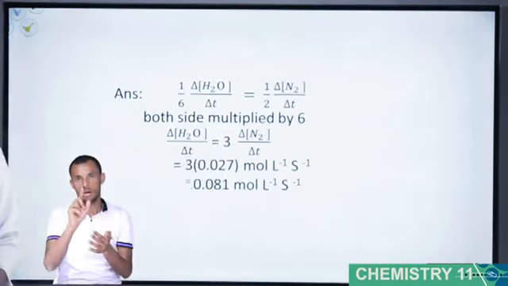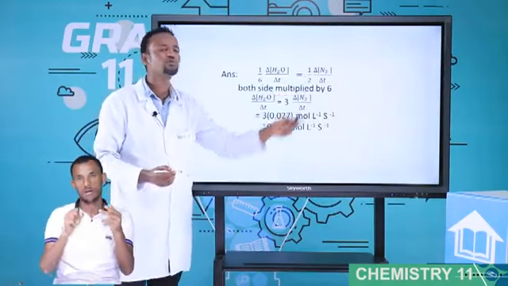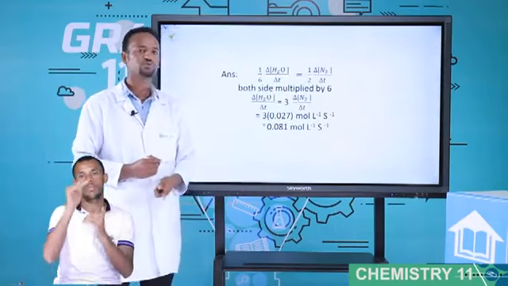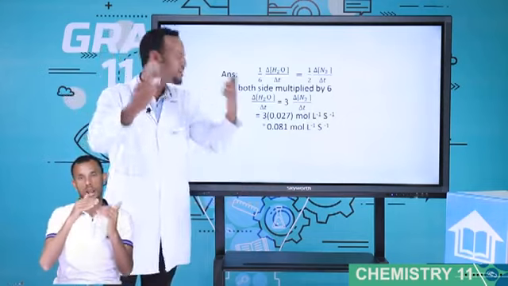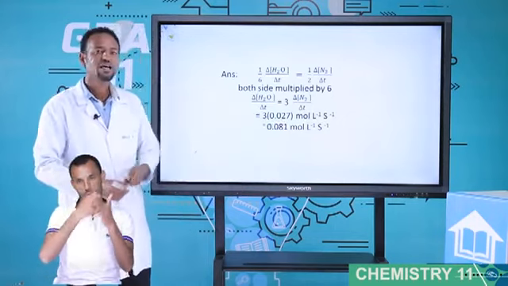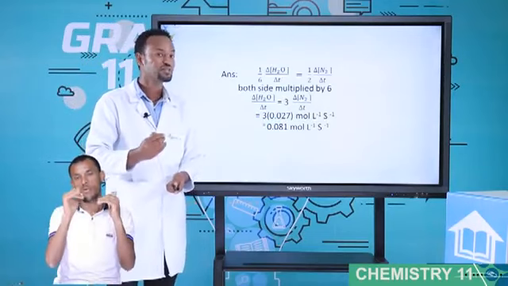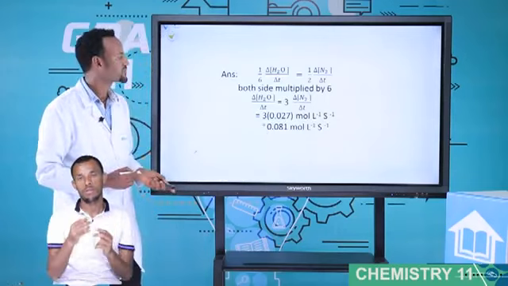3 multiplied by 0.027 equals 0.081. Now, the amount of water formed is greater than the amount of N2. Why? Because of the coefficient. The larger the coefficient, the larger the amount of product that can be formed. The smaller the coefficient, the smaller the amount formed. Coefficient is very important for the amount of substance that can be formed.